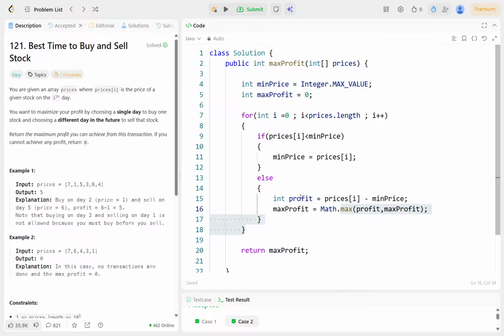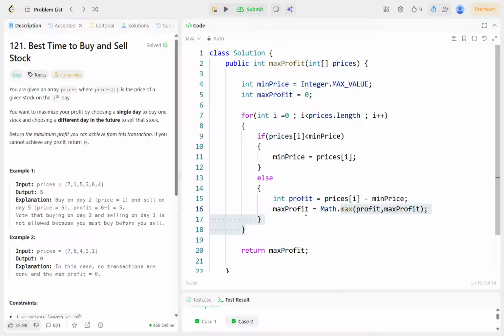So it will go to the else part and try to find the profit. Price of i is currently 5, and the minimum price we have taken before was 1. So 5 minus 1 becomes 4. Profit is 4, max of 4 and 0, so max profit is 4.